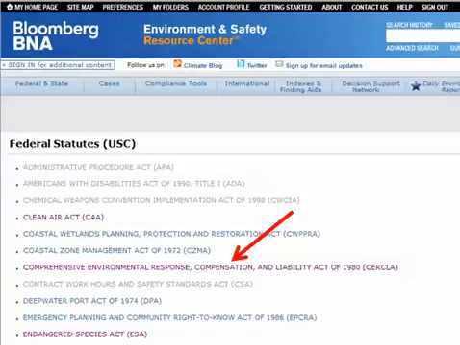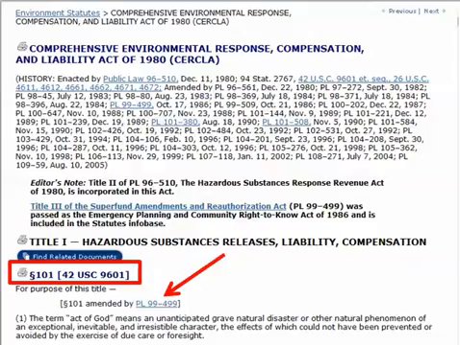Of course, it is much easier to check the current status of a statute and also to find interpretive cases if you have the U.S. Code citation, so you may want to translate an Act citation to a U.S. Code citation so you can Shepardize or KeyCite it, or to look for interpretive cases. When you use environmental statutes on Bloomberg BNA, each section of the Act is translated to its U.S. Code citation in square brackets.